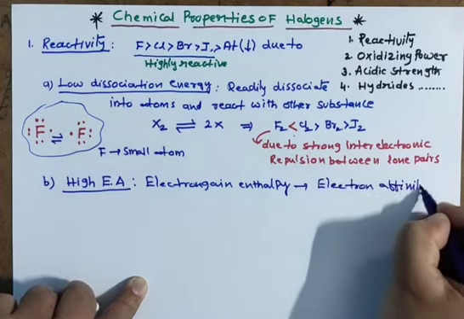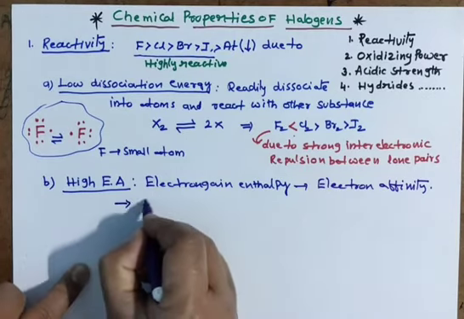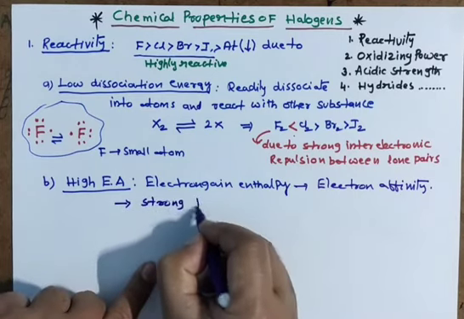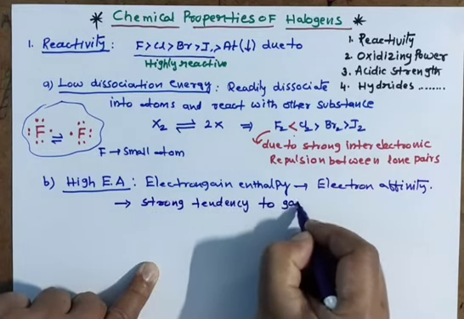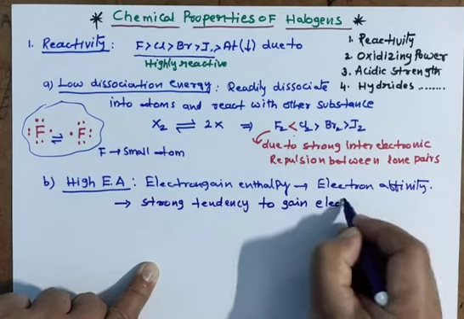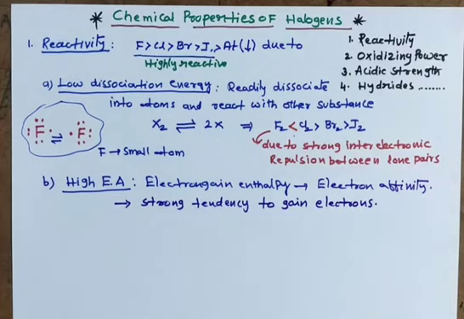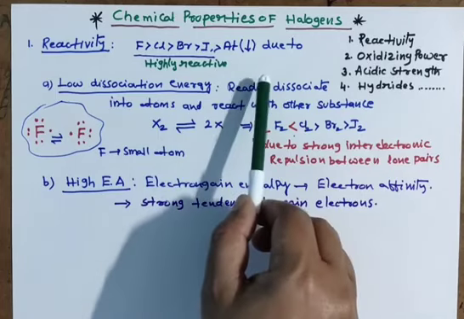Affinity means affection. They are ready to attract electrons. So due to this strong tendency to gain electrons, they have high electron gain enthalpy. So these are the two reasons why halogens are more reactive.